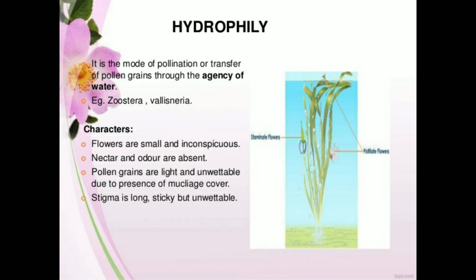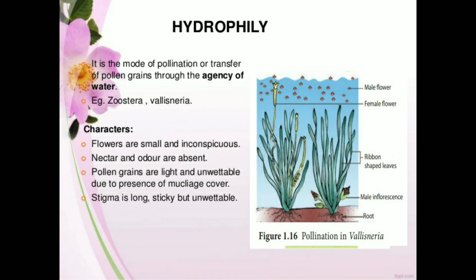Water can't be the pollinator. In such conditions wind takes place as a pollinator, or some insects or birds. So hydrophily is basically meant for water as the pollinating agent, and they may ask a question on Vallisneria, like what kind of adaptation is taken by the Vallisneria plant to undergo hydrophily.